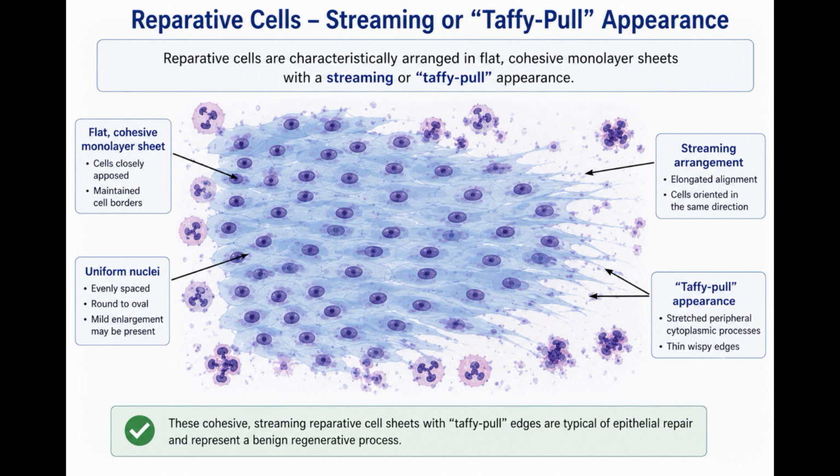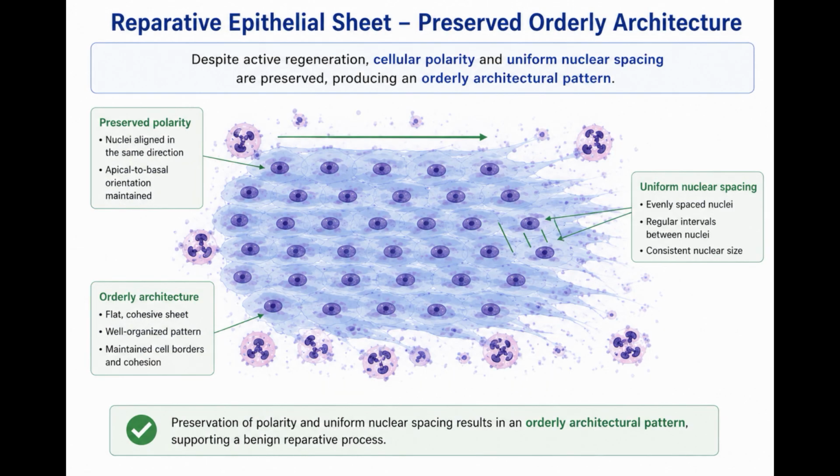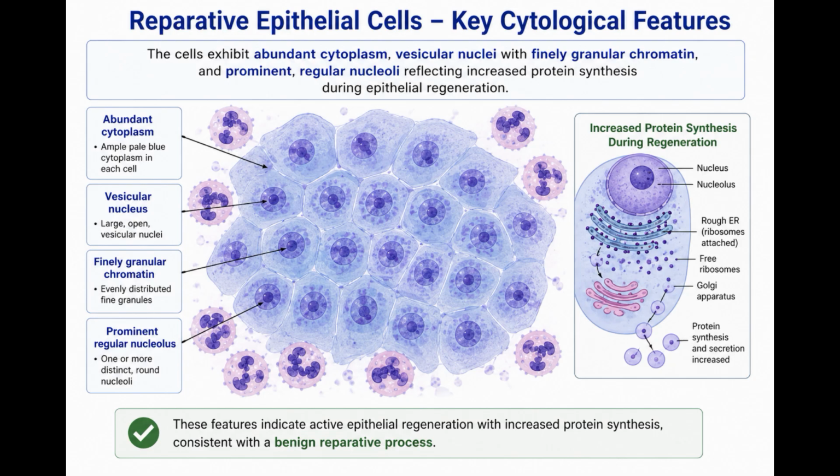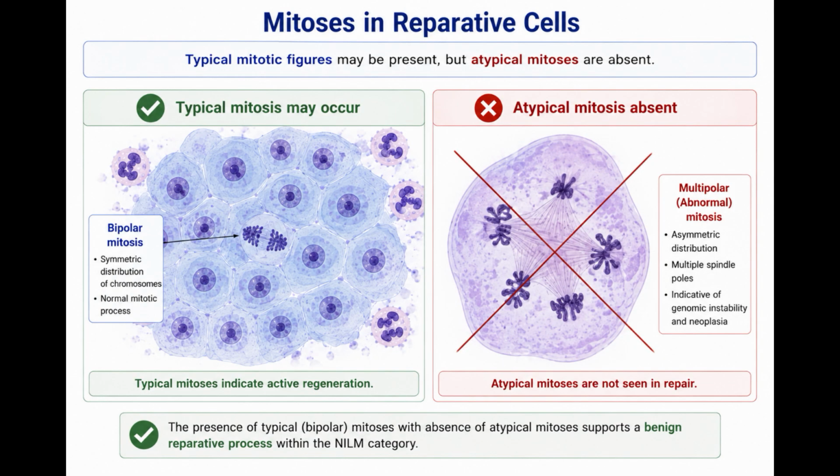Reparative cells are characteristically arranged in flat, cohesive monolayer sheets with a streaming or taffy pull appearance. Despite active regeneration, cellular polarity and uniform nuclear spacing are preserved, producing an orderly architectural pattern. The cells exhibit abundant cytoplasm, vesicular nuclei with finely granular chromatin, and prominent, regular nucleoli reflecting increased protein synthesis during epithelial regeneration. Typical mitotic figures may be present, but atypical mitoses are absent.